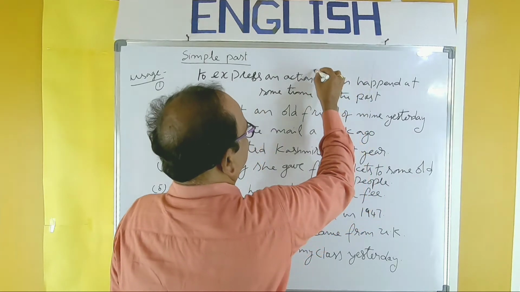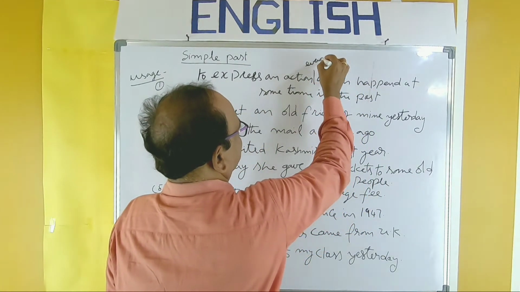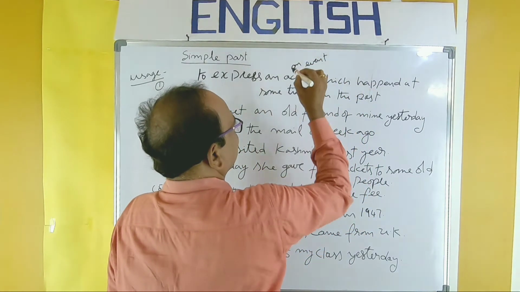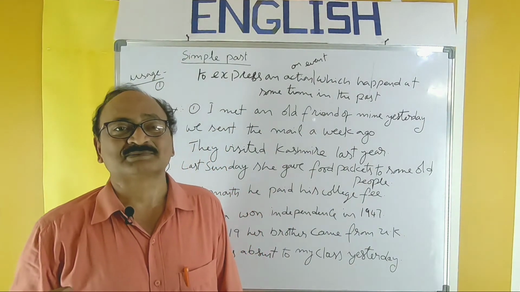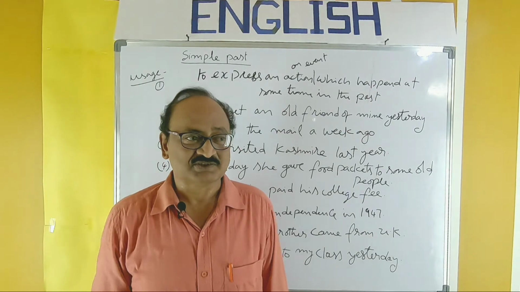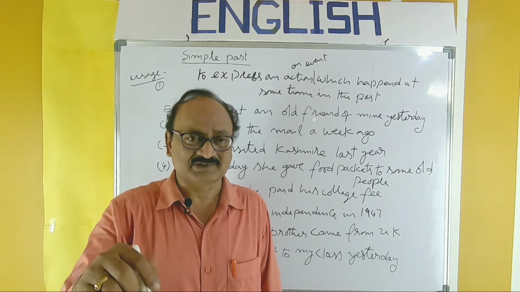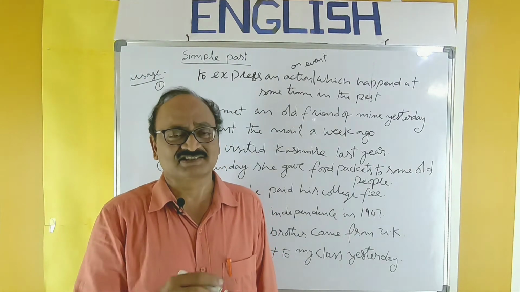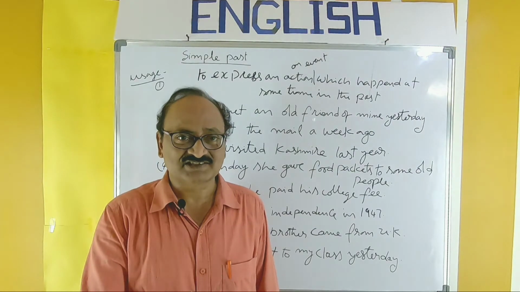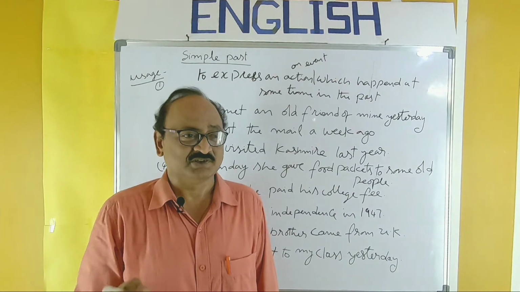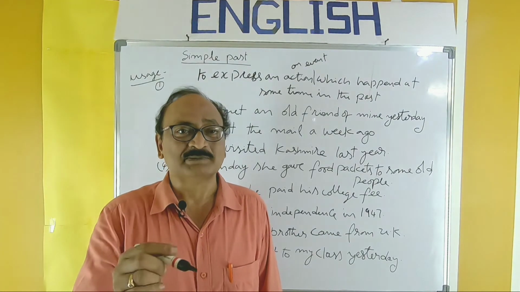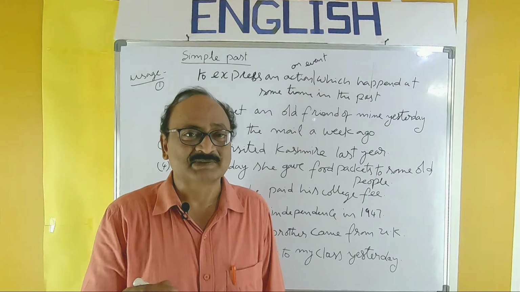An action or an event which happened at some time in the past. That might have taken place at any time, like yesterday, last year, last week, last month, in so and so year. So the time must be known to us, to this present moment.